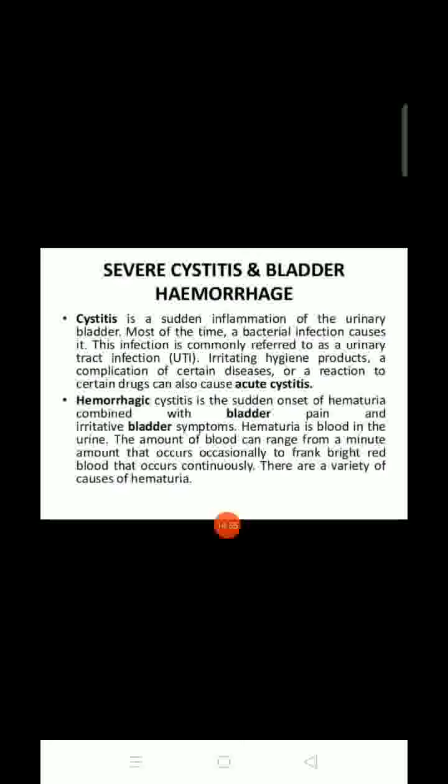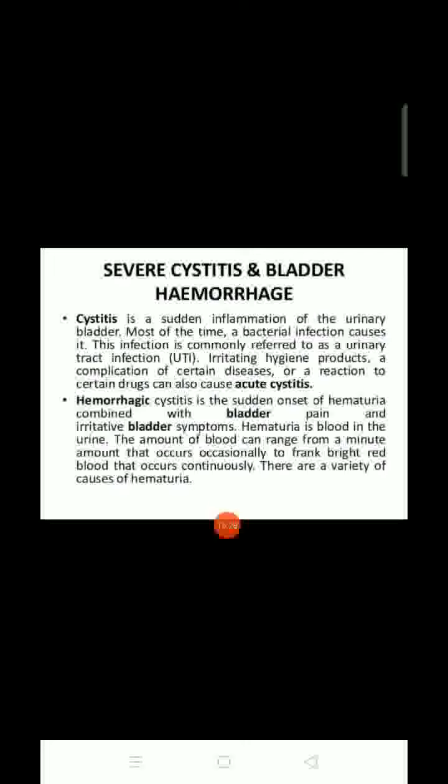This infection is commonly referred to as a urinary tract infection, an irritating hygiene product, a complication of certain disease, or a reaction to certain drugs. Acute cystitis can also occur, that we call an inflammation or infection of the bladder. Next, hemorrhagic cystitis is a sudden onset of hematuria, that is blood combined with bladder pain. While passing urine, blood is coming, with bladder pain and irritative bladder symptoms.